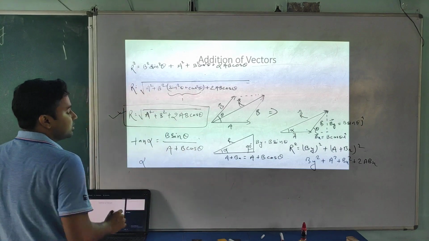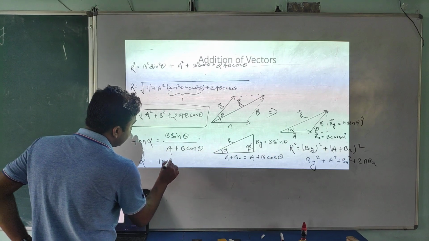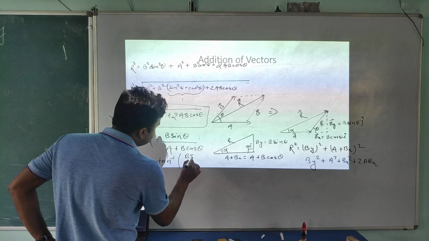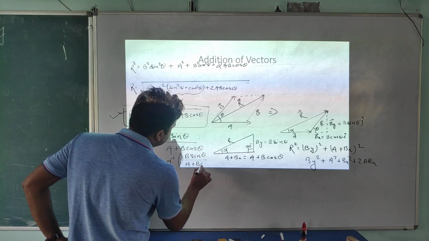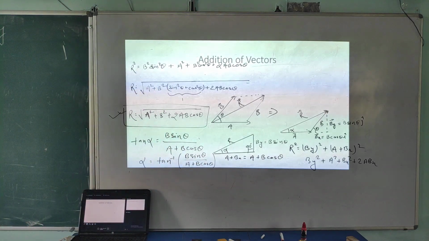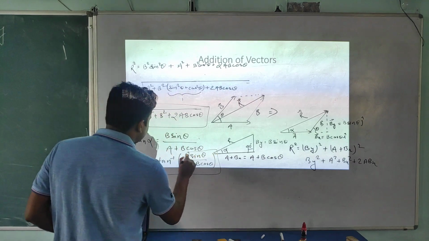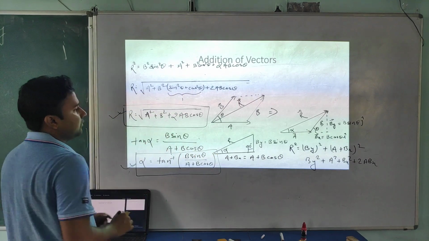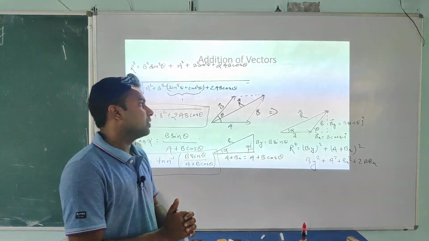So if anybody tells you to find the alpha angle, what can you write? It's alpha equal to tan inverse of B sin theta divided by A plus B cos theta. Simple. Okay student, so this one is the formula for finding the angle of the resultant from the horizontal axis.